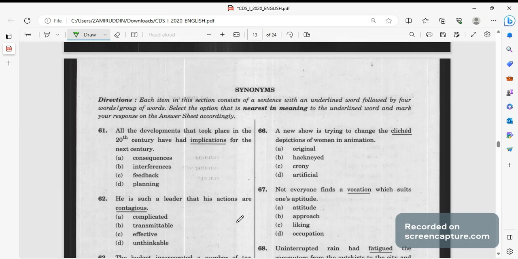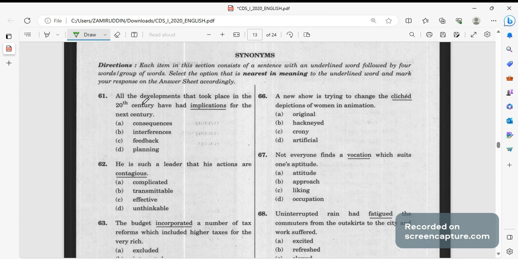Now synonyms. If we talk about synonyms, these are the words which have related meanings. So implications मतलब consequences, उसके consequence क्या होगा, क्या होने वाला है. All the development that took place in the 20th century have had implications for the next century. उसके consequence next century में भी देखे जा सकते हैं.